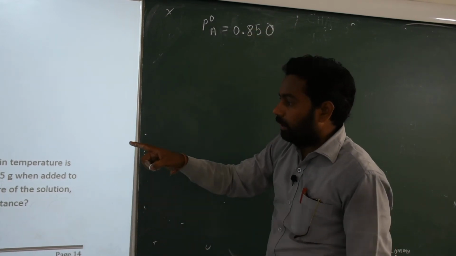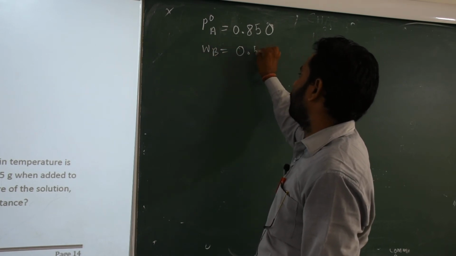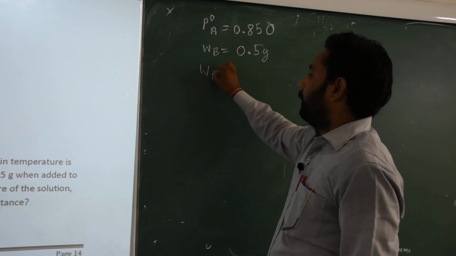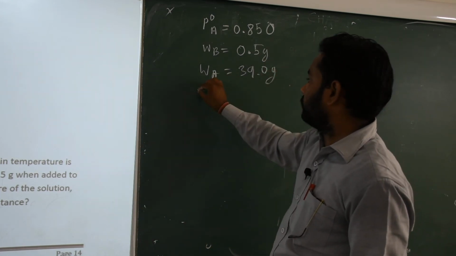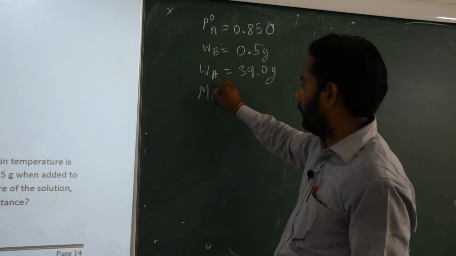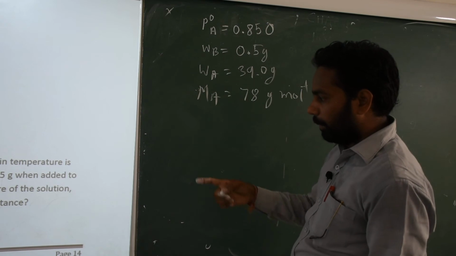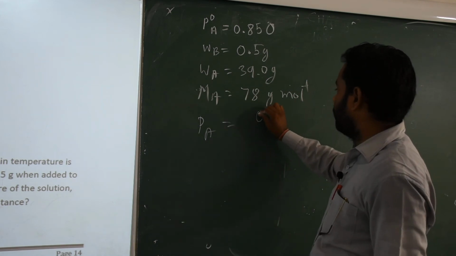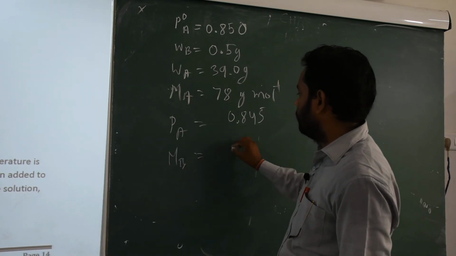Then a non-volatile non-electrolyte solute weight means WB is equal to 0.5 gram, added to 39 gram of benzene, which means WA is equal to 39.0 gram. The molar mass of benzene is also given, MA is equal to 78 gram per mole. Then the vapor pressure of solution PS is equal to 0.845, and we want to determine MB, equal to question mark.